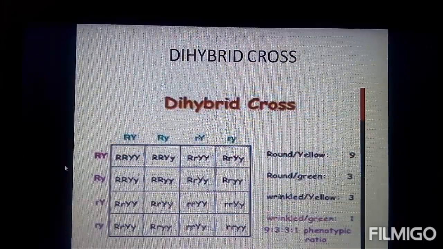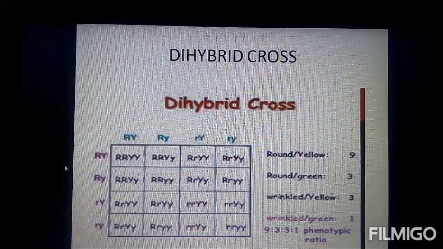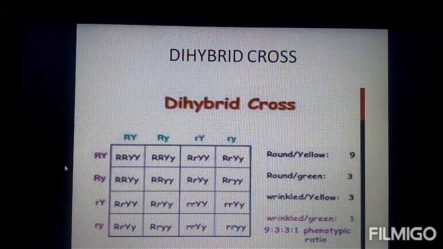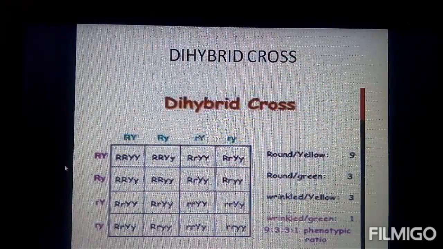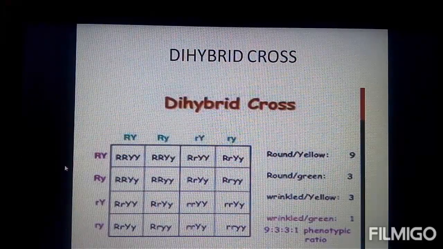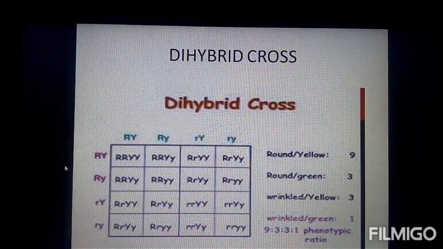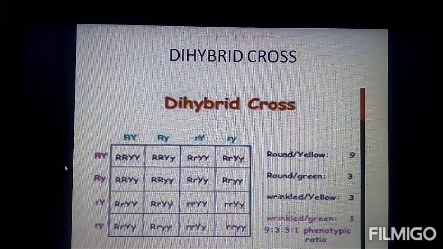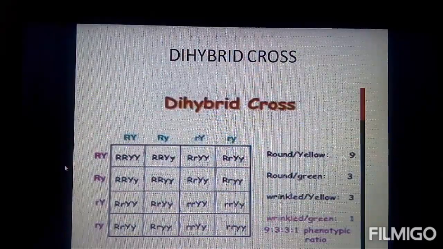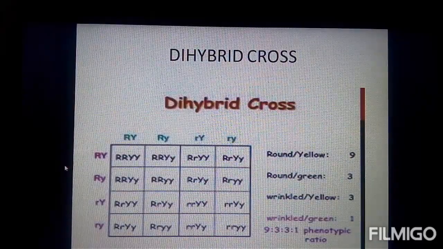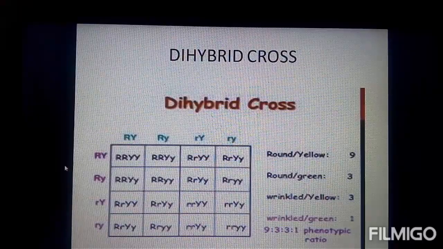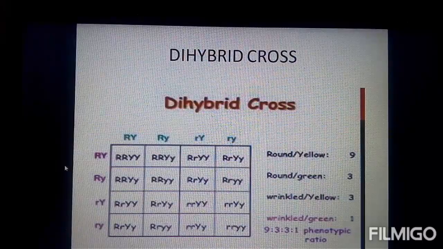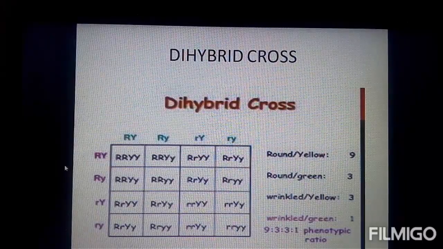If we observe the Punnett square of the dihybrid cross, the gametes formed from each plant are capital R, capital Y and small r, small y. Now the offspring produced here carry the dominant genes capital R and capital Y. So all the plants are round and yellow in the first generation. As of now, we have observed no wrinkled seeds in the F1 generation. Now we have to cross the progeny of the plants in the F1 generation.